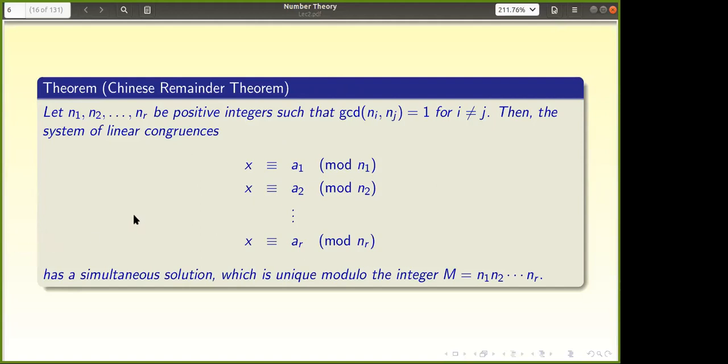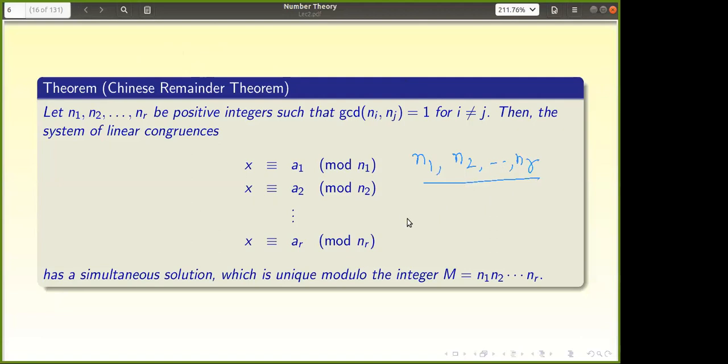So try to understand what is given here, one more time. I am annotating. Are you able to see it or not? Yeah, sir. Okay, good. So n1, n2, and up to nr are all distinct, they are relatively prime, and mutually they are relatively prime.